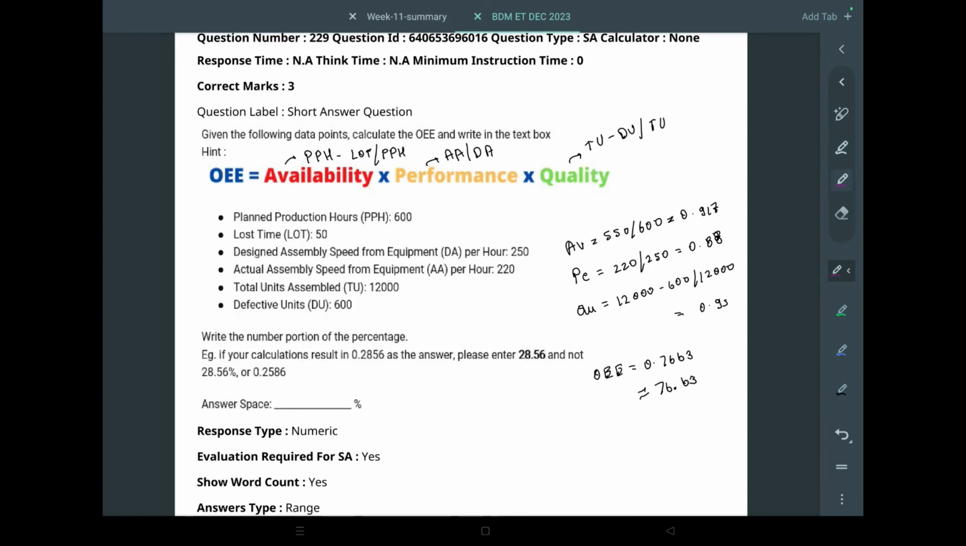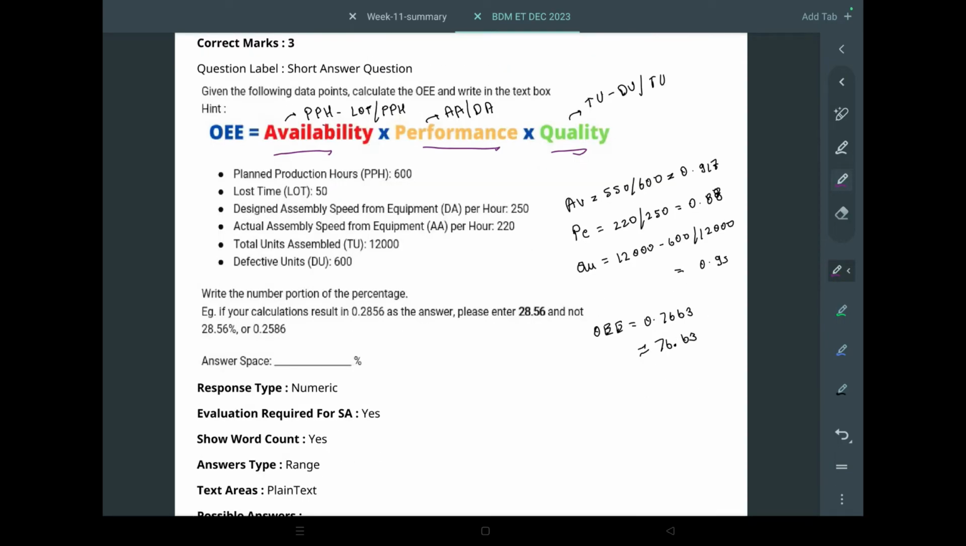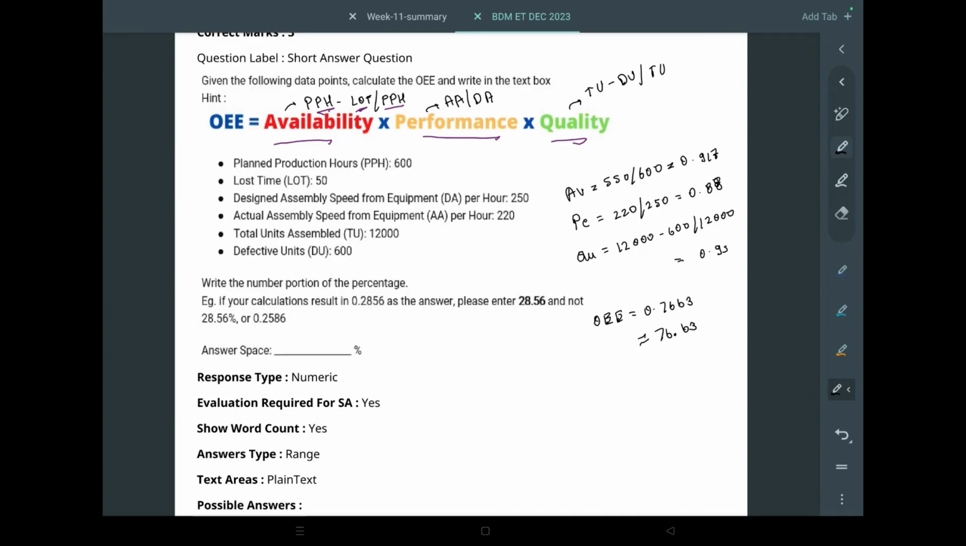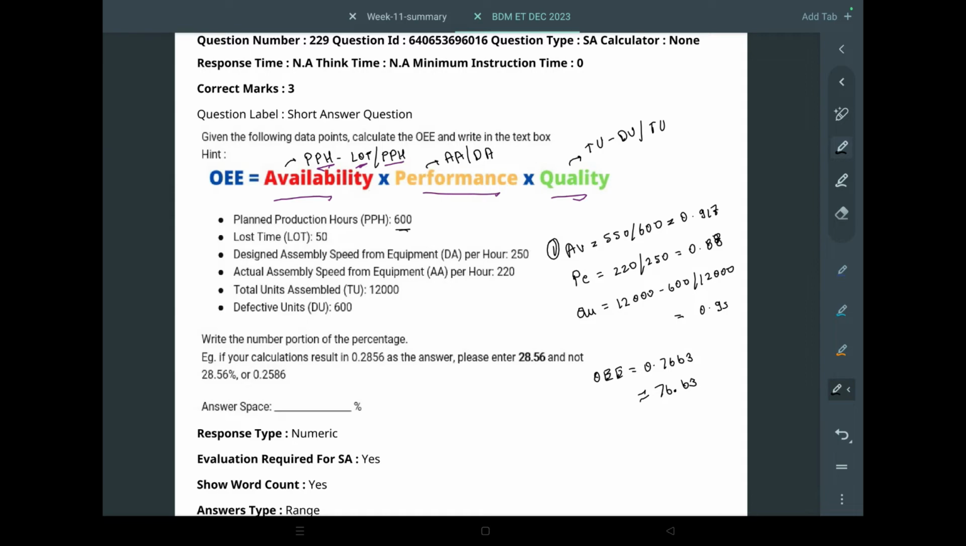OE is availability into performance into quality. Availability is planned production hour minus lost time divided by planned production hour. So how many hours we had in mind when we started, minus the time we lost, the time we took breaks, the time it took in maintenance, divided by the planned production hour. It is given 600 minus the lost time 50, so 600 minus 50 divided by 600, which is 0.917.